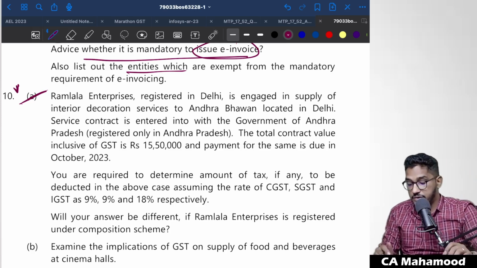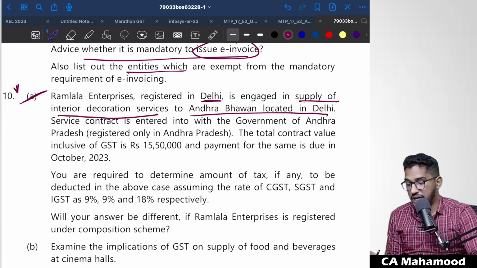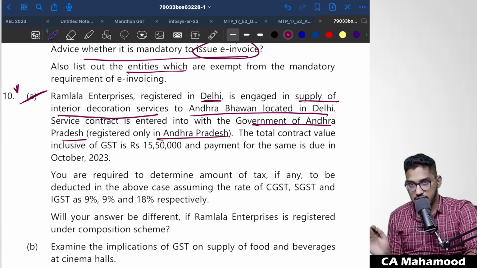Please listen carefully. Ramlala Enterprises, registered in Delhi, is engaged in supply of interior decoration services to Andhra Bhavan, located in Delhi. The service contract is entered into with the government of Andhra Pradesh, registered only in Andhra Pradesh.